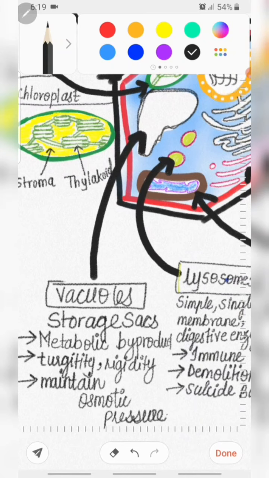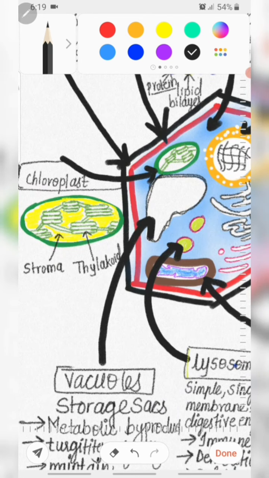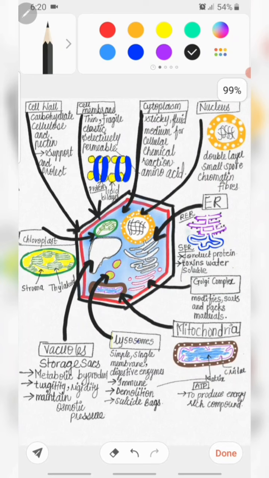Vacuoles are the empty spaces in cells filled with liquid and metabolic byproducts. They also provide rigidity as well as turgidity, and maintain the osmotic pressure in a cell. And the last one is the chloroplast, a colored pigment present in a plant cell and absent in an animal cell. Chloroplasts are responsible for the photosynthesis process, and that's why, as the chloroplast is present in the leaf, the leaves are green in color. So this is all about our chapter number 10, cell and cell organelles. Thank you everyone.